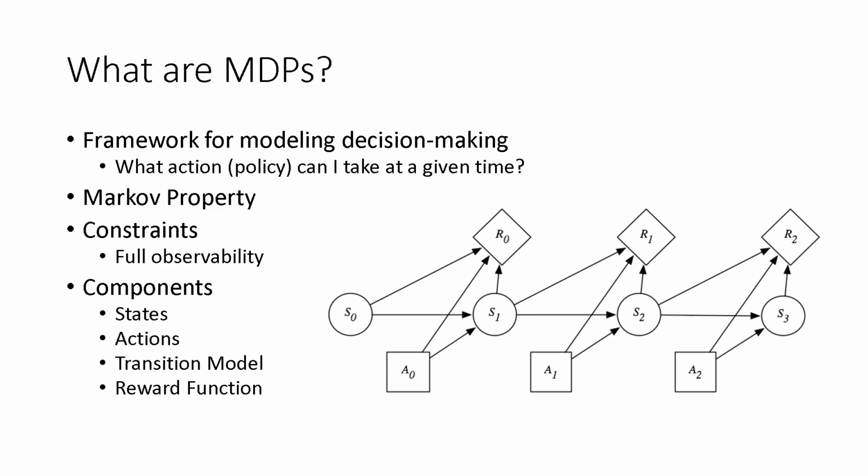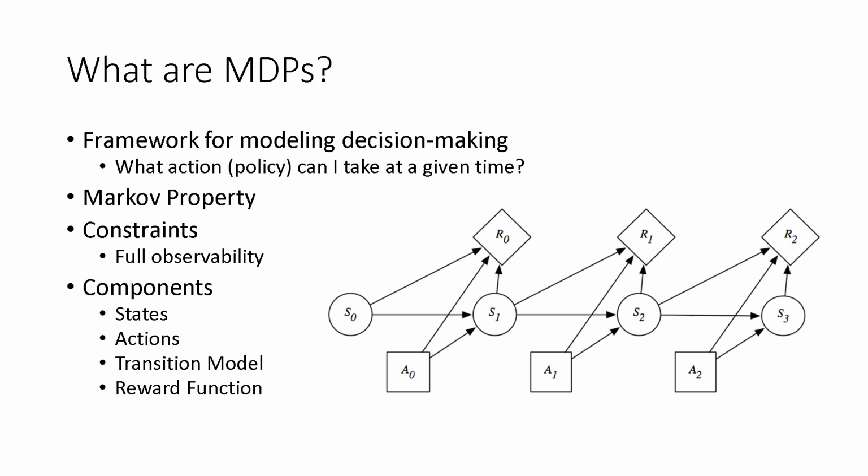There are several components involved in solving an MDP. The first is the state, which uniquely identifies the state of the environment at any given time. Next are actions, which we can use to get from one state to another. The transition model gives us probability distributions for each of these actions. For example, a certain action might only be successful 50% of the time. Finally, there is a reward function, which allows us to give the robot a motivation to reach a certain state.